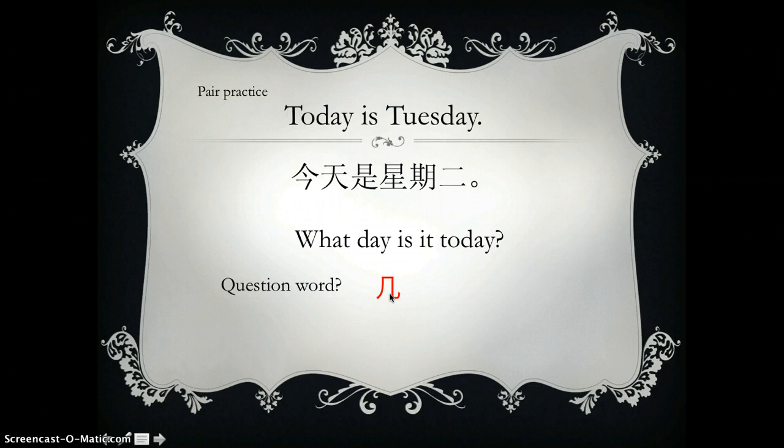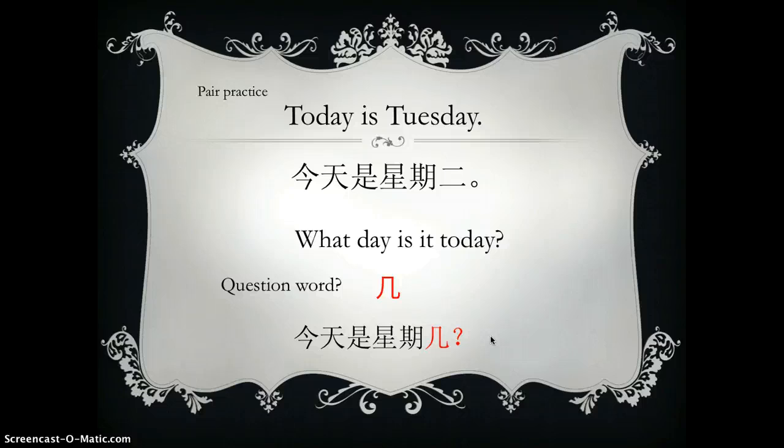So the sentence should be 今天是星期几? That's the question to ask what day is today. And the answer will be 今天是星期二. If you look at these two sentences, the only difference is just the number and the question word, right? You just remember the statement order, and then you can easily make the question. Okay, so that's about it.